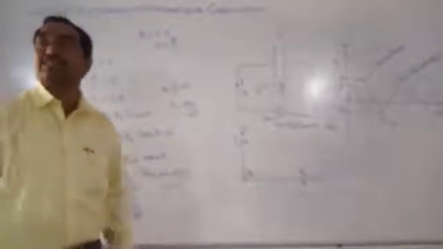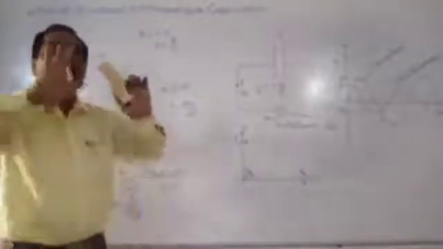Now, what is the role of this 1 by C omega? Here we are representing that I naught is equal to E naught by 1 by C omega, just like Ohm's law, I is equal to V by R. Here the potential difference is replaced by E naught, and the resistance is replaced by 1 by C omega. It is nothing but 1 by C omega acting as a resistance.